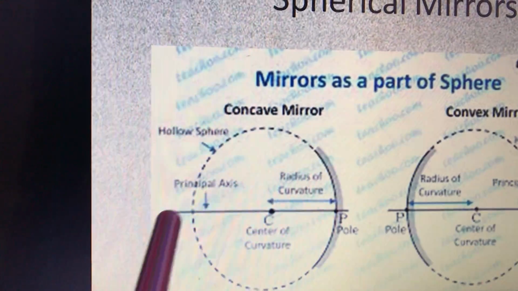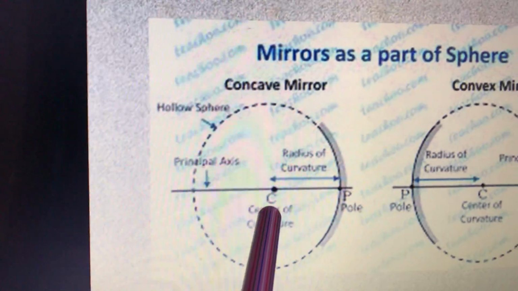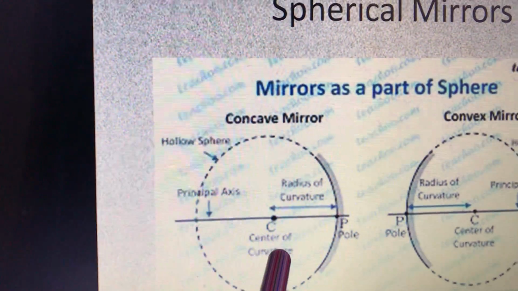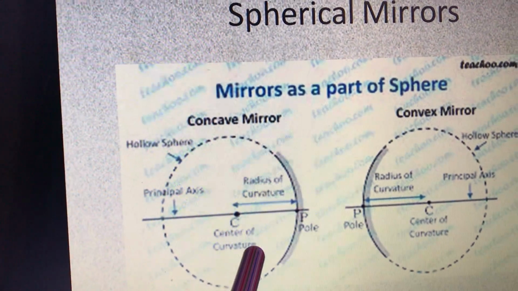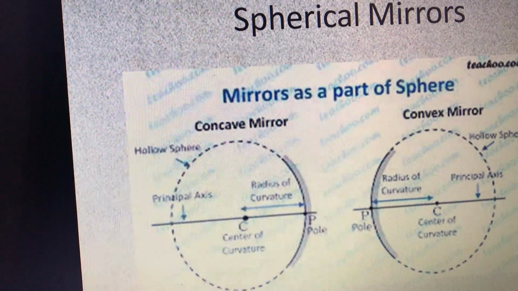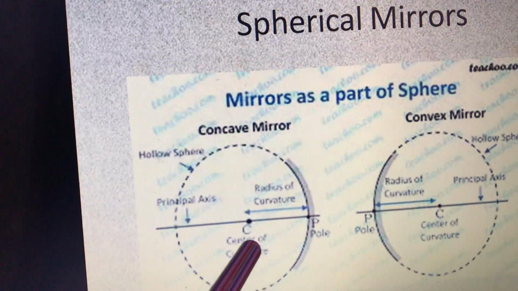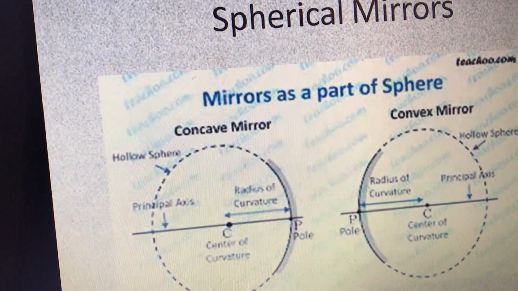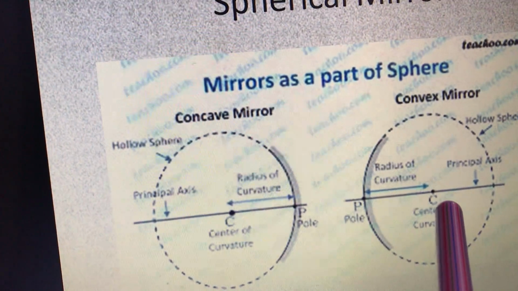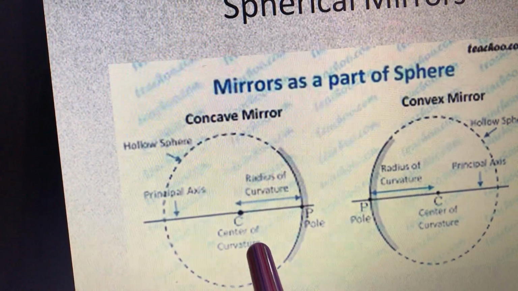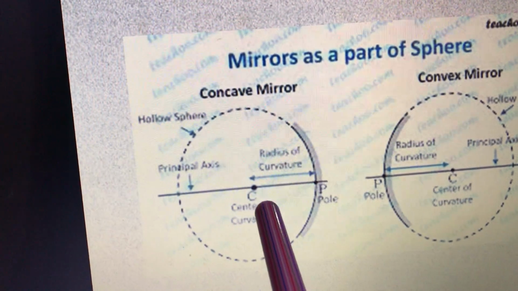Here you can see C. C is known as the center of curvature. So it is the point, the center of the sphere from which the spherical mirror is made. You can see this C on both the mirrors. So this C is called the center of curvature.